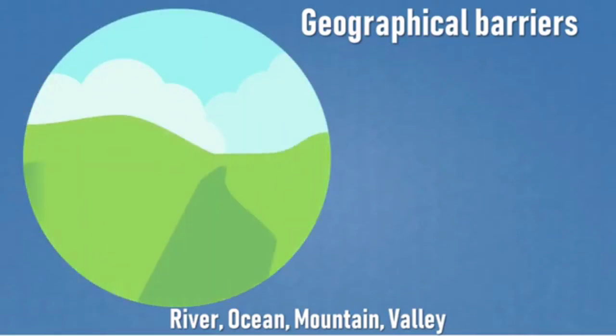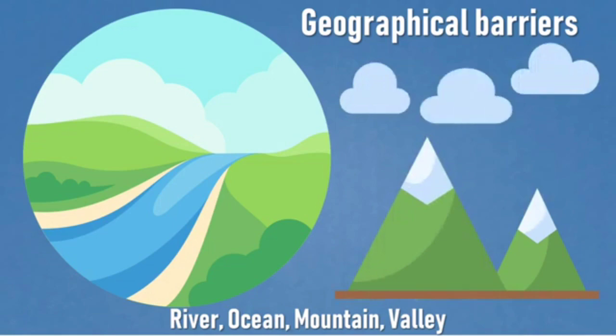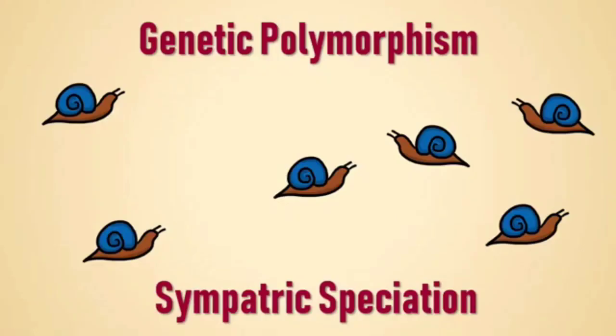The geographical barriers in the allopatric and peripatric speciation can either be a river, an ocean, mountain, valley, etc. In a large population, random genetic differences can arise in a small population, leading to altered preferences or behavior.